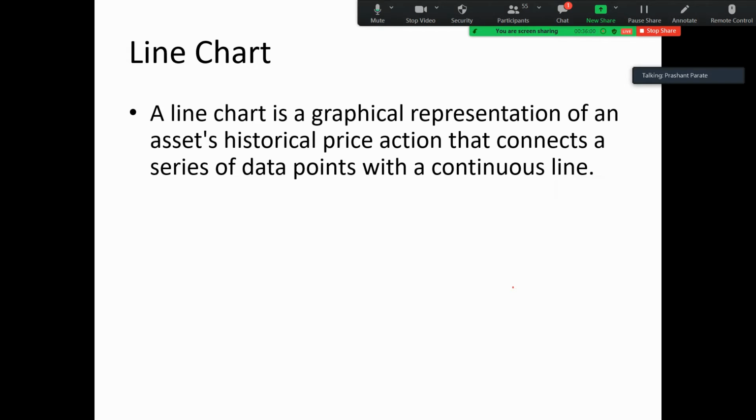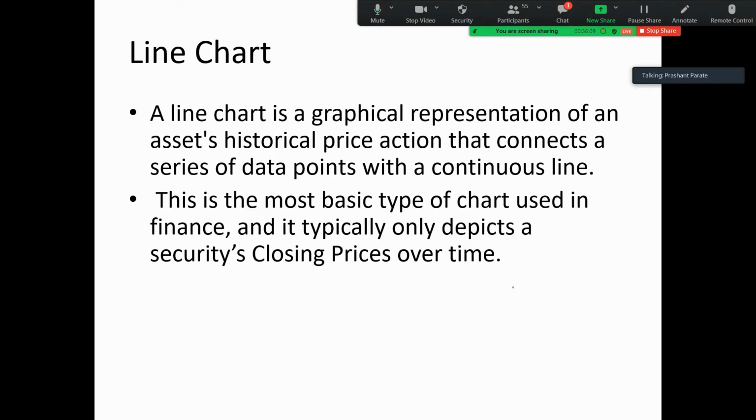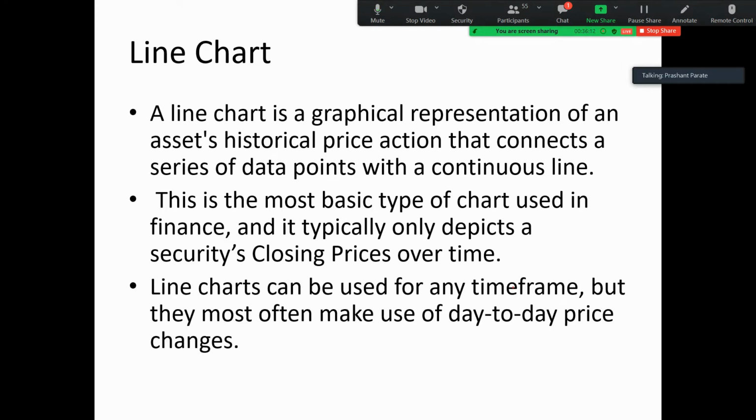Then there is the line chart. A line chart is a very simple chart and it is a graphical representation of an asset's historical price action. Mostly it is plotted as the closing price over a period of time. Line charts can be used for any time frame, but most often day to day price changes are used, meaning the end of the day daily candle is used as a line chart. Here we cannot see the open, low, close. Some stocks are in continuous upper circuit or lower circuit, which cannot be identified with line charts. It can be identified with candle chart and bar chart, but not with line chart or other charts.